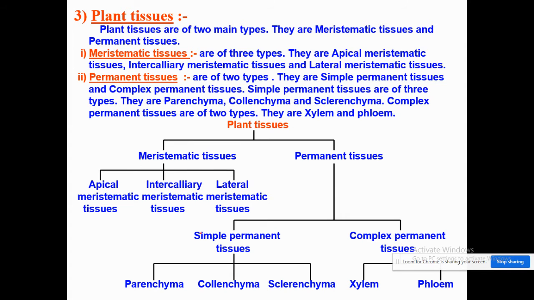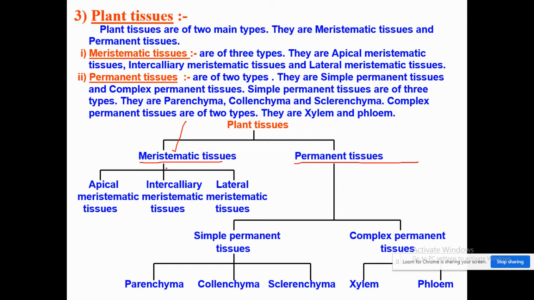So, coming to plant tissues, as I have told you, in this session we are going to study plant tissues. Plant tissues are basically of two types. One is the meristematic tissue and the second one is the permanent tissue. Meristematic tissues are those which are continuously dividing, and they help in the growth of the plant parts. The permanent tissues are those which do not multiply or divide.